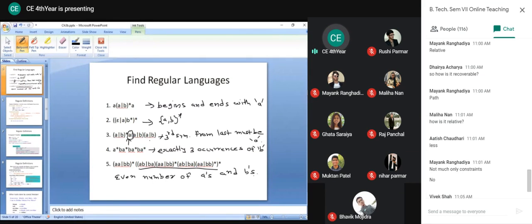So this will give us even number of A's and B's. So this is how you can find out the regular language from the given regular expressions.